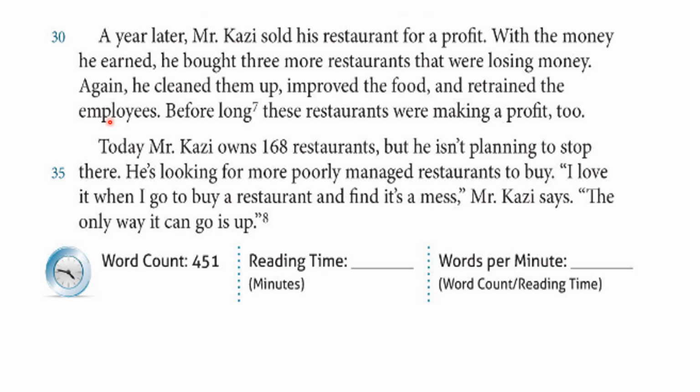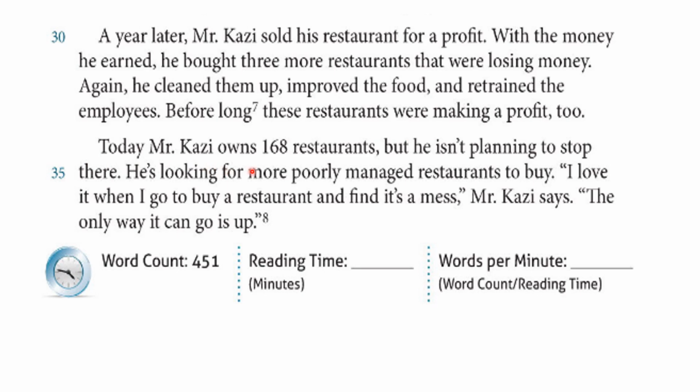The employer and the employee. We can change it into the noun employment. Before long, these restaurants were making a profit too. Also, not many days passed until these restaurants began to make profit too.